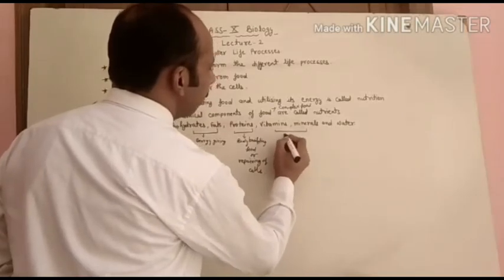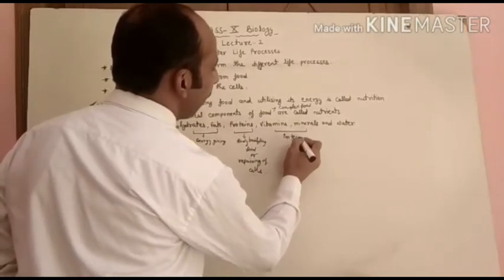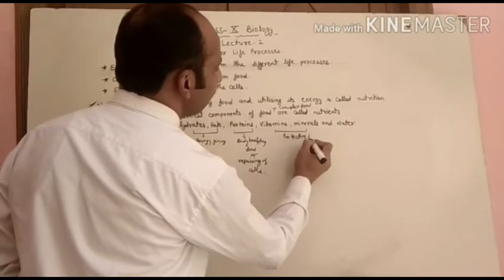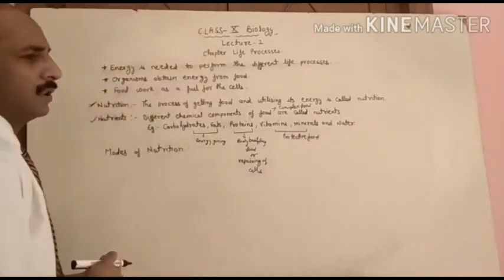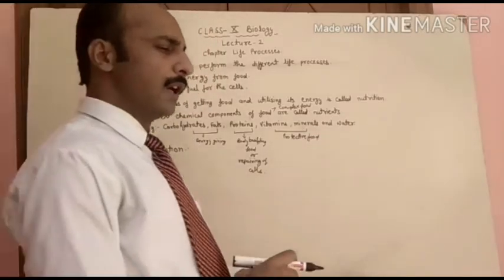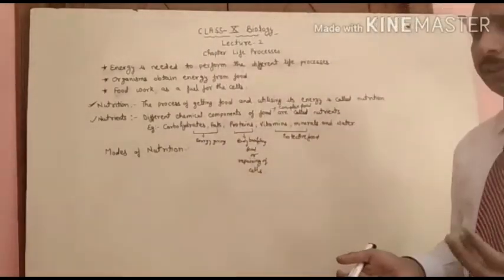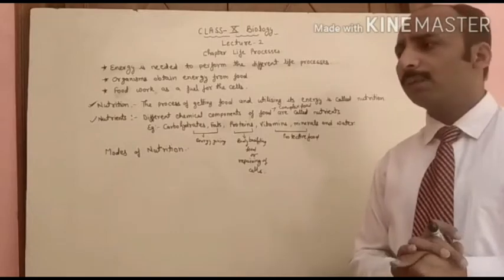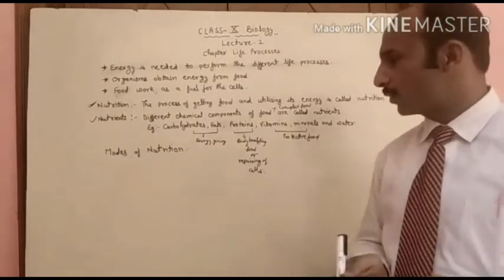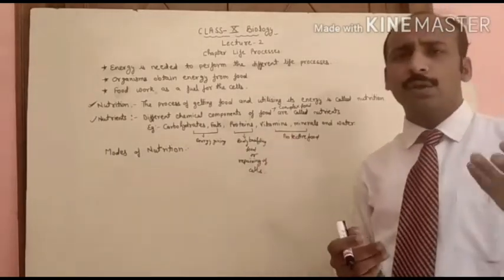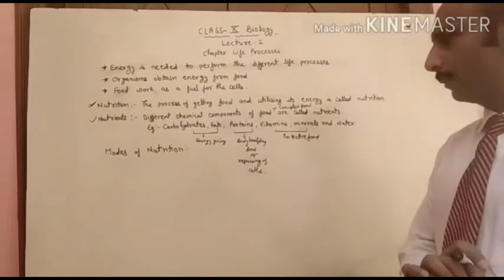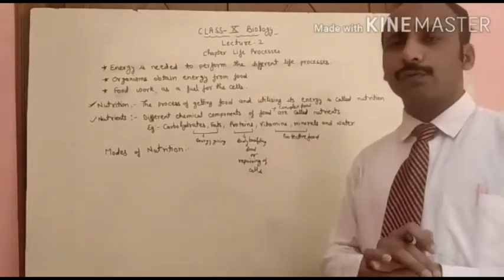The next one is vitamins and minerals. These two are called protective food because they help in protecting the body against different deficiency diseases. They keep our immune system strong. As you have heard many times, vitamins are very useful.